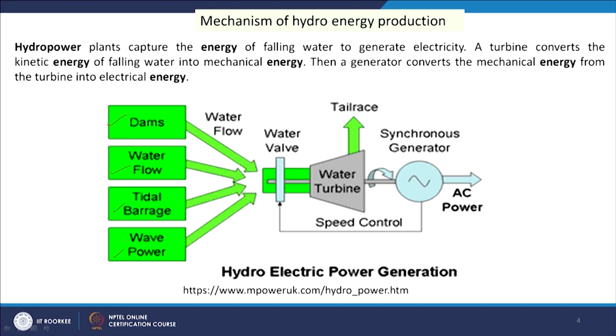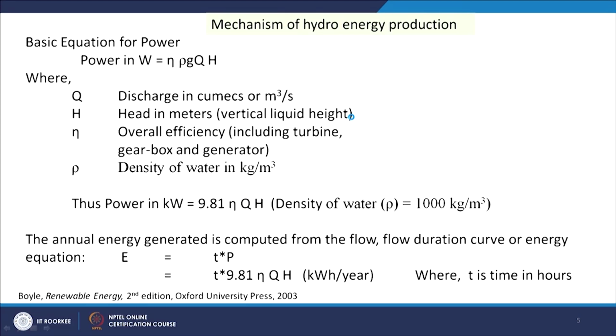These different sources can be used to ensure the velocity or flow of the water, and the water flow will come to the water turbine. The turbine rotor has blades attached to it and will be rotating, and the shaft gets a circular movement, which is coupled with the generator, and then AC power is produced. The water coming to the turbine loses its velocity, in terms of kinetic energy, and goes out as tail race. This is the mechanism of hydro energy.